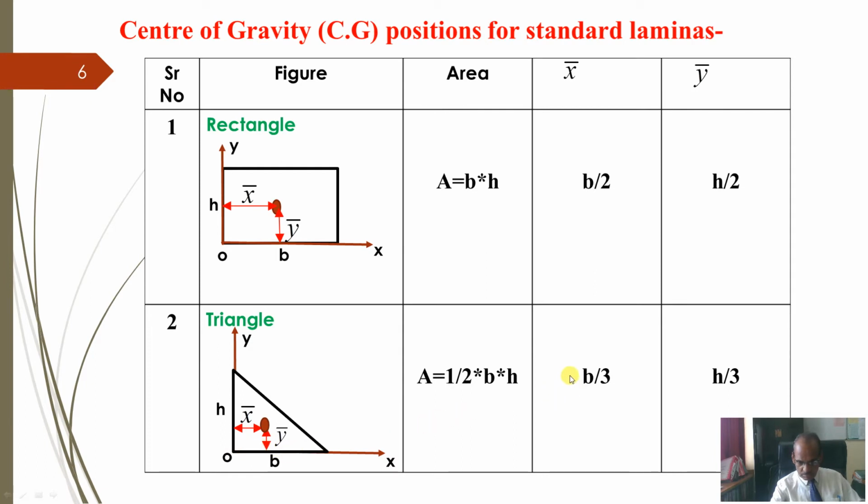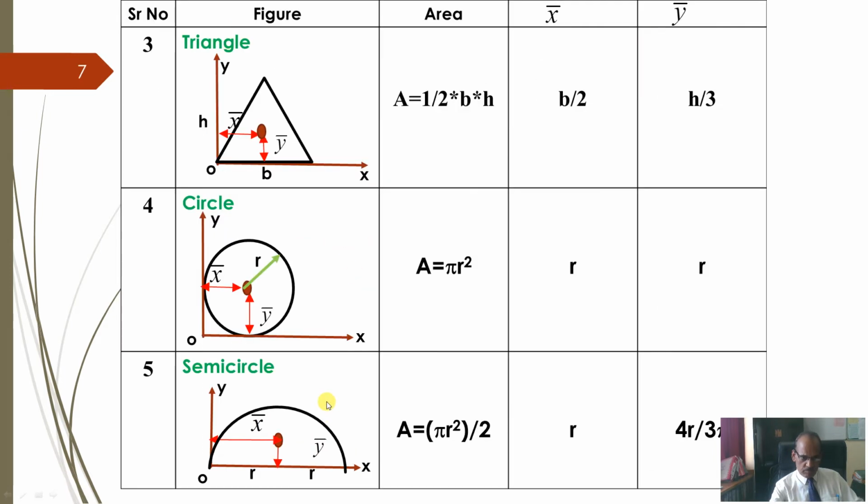So 1/3 of base is b by 3, and the y coordinate will be 1/3 of h. This is the y coordinate. You have to remember this table. There is no option, otherwise you can't solve the problems on centroid.